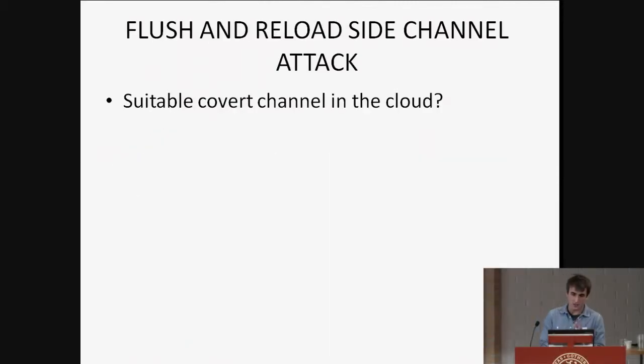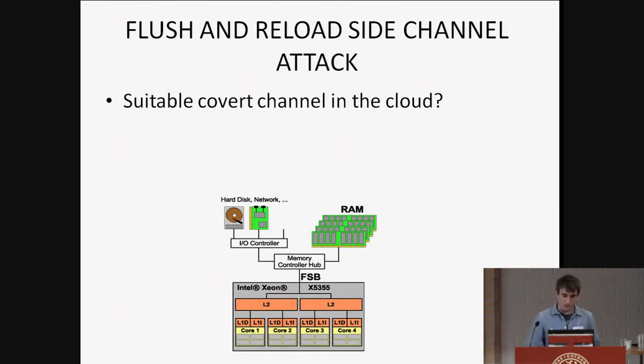So fine, we want to see if there is any leakage in the cloud. How are we going to do that? Well, we're going to try to apply side channel techniques. And the first thing that we need for that is a good covert channel in the cloud. And this actually is going to depend on the assumption we're going to make as attackers. Let's say that the first assumption is going to be that the attacker and the victim are located in the same host. But we have to be more specific here, because they could be located in the same core.